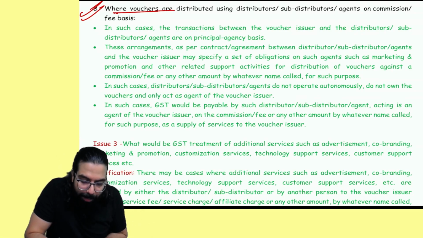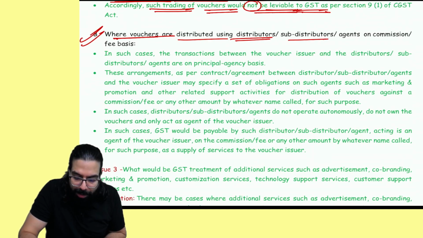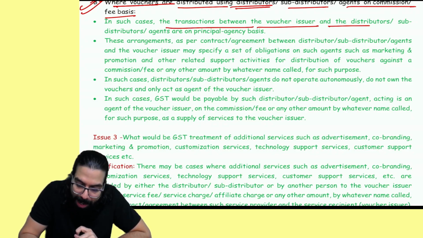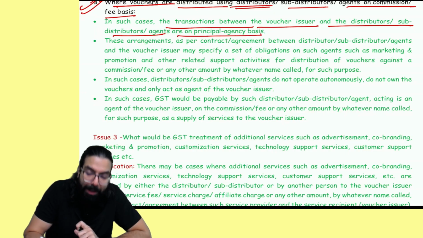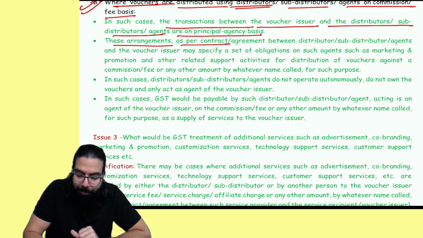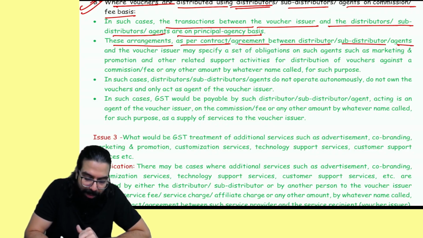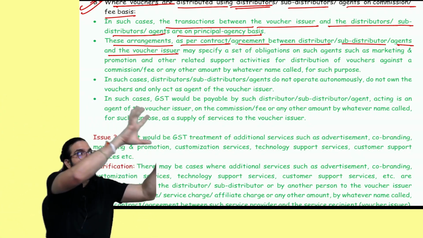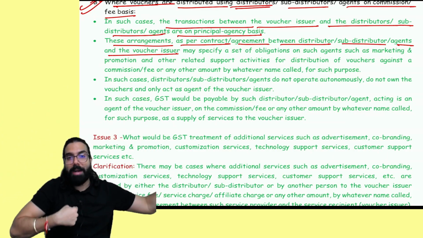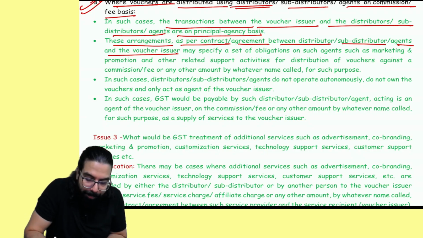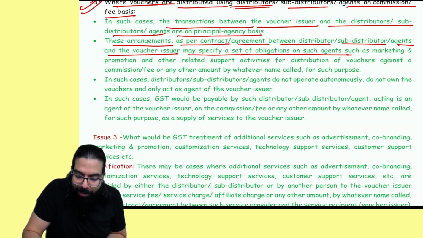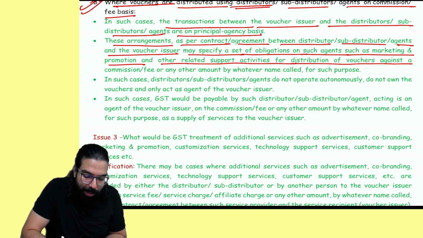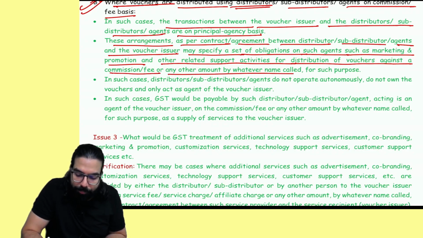See, where vouchers are being distributed using a sub-distributor or agent on commission or fee basis, in such case, the transaction between the voucher issuer and the distributor or sub-distributor is on principal and agency basis. These arrangements, as per the agreement between the distributor, sub-distributor, agent and the voucher issuer, the main company, may specify a set of obligations on such agent such as marketing, promotion and other related support activity for distribution of the voucher against commission or fees or whatever name called. I am the middleman in between.